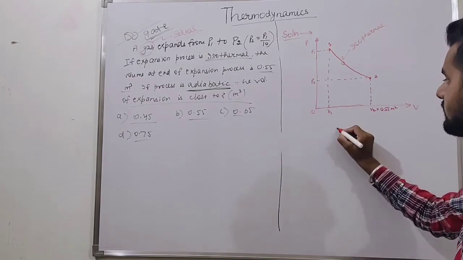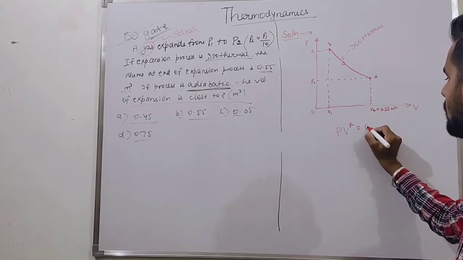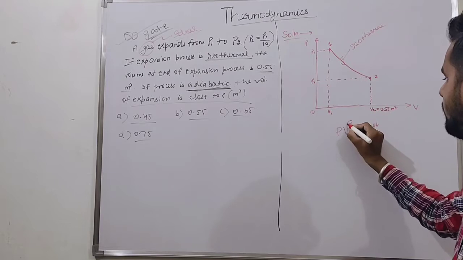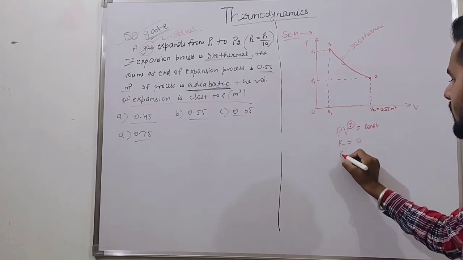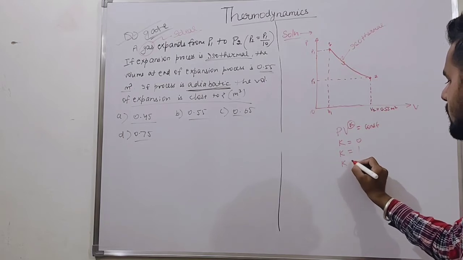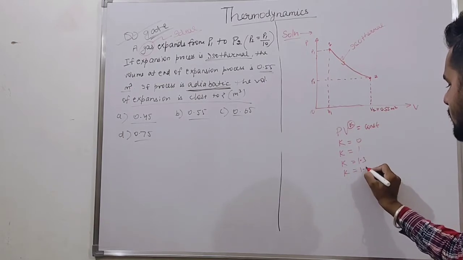We know the basic relation, PV^k is equal to constant. We get various values of k: k is equal to 0, k is equal to 1, k is equal to 1.3, k is equal to 1.4.